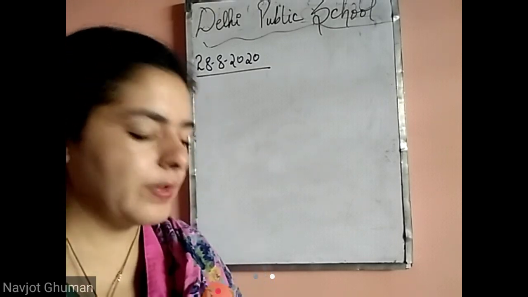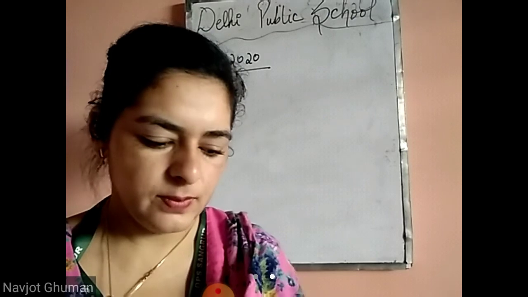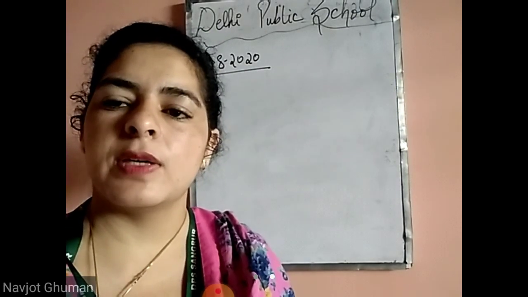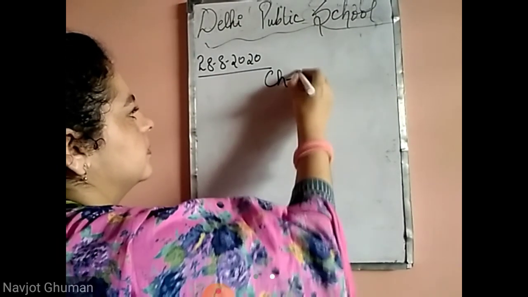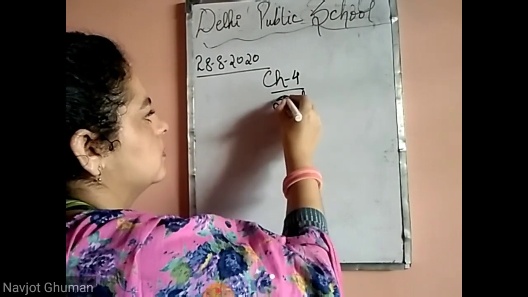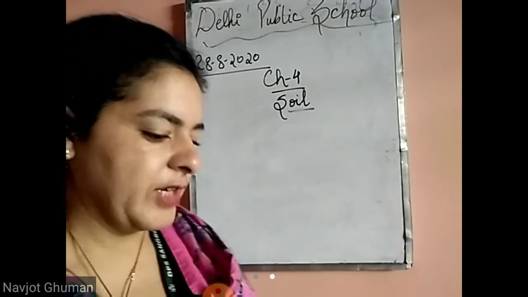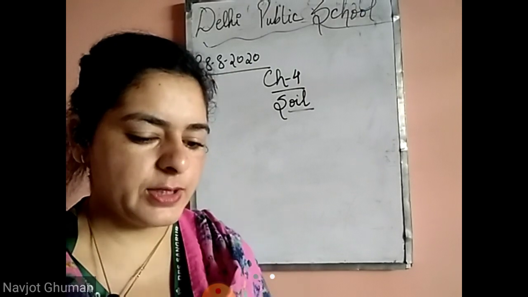Now, we were doing revisions. Till now, we have done revision of first, second, and third chapter. Today we are going to revise chapter number 4, that is soil. First, come to page number 44. Let's revise the bookwork of this chapter.